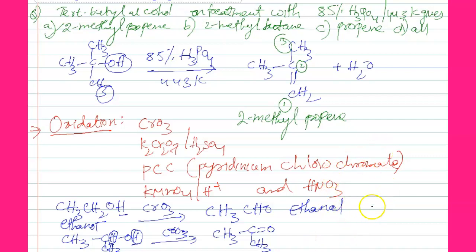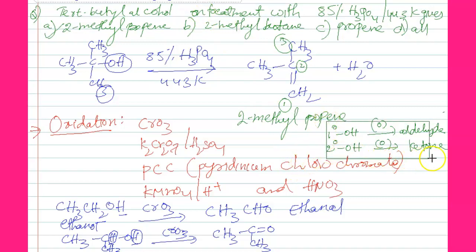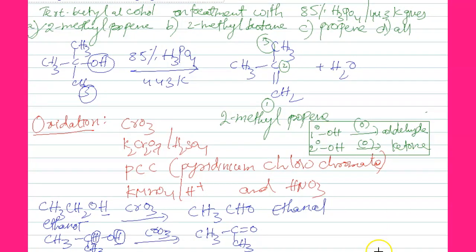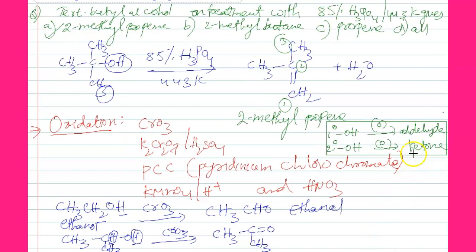Primary alcohols on oxidation give aldehydes. Secondary alcohols on oxidation give ketones. This is important, students. Examples will vary, but the statement will not vary. This is based on the main statement. We can solve all the equations, students.